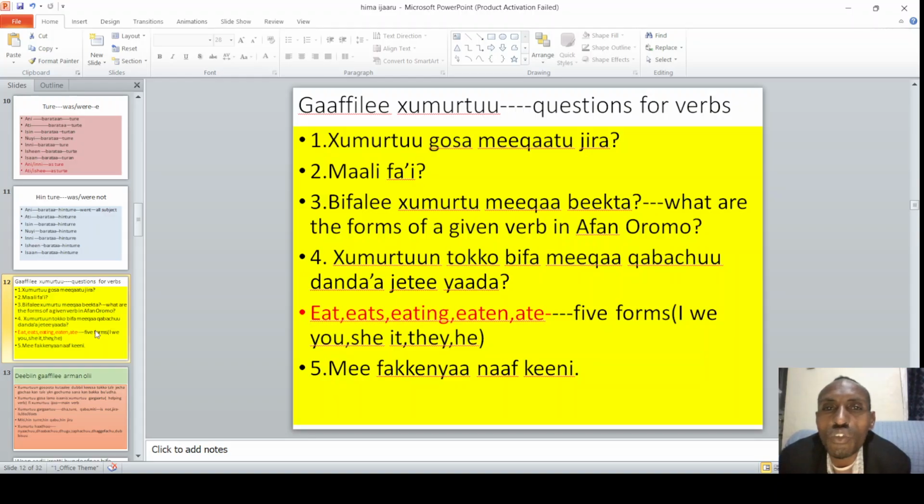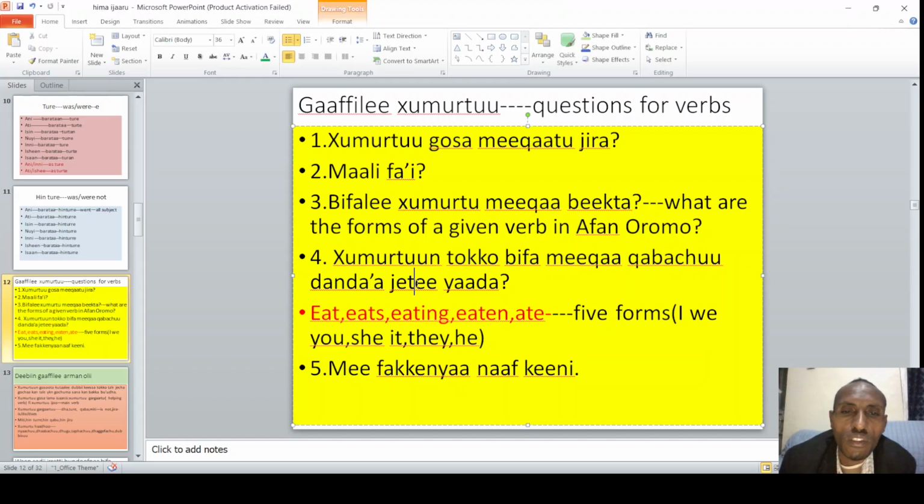Xumurtuun gosa meeqatu jira? Maal faa'i? Bifaalee xumurtuu meeqa beekta? What are the forms of a given verb in Afaan Oromoo? Xumurtuun tokko bifa meeqa qabaachuu danda'a jettee yaadda? Qaba jettee yaadda? Mee fakkeenya kenni. So these are the questions.